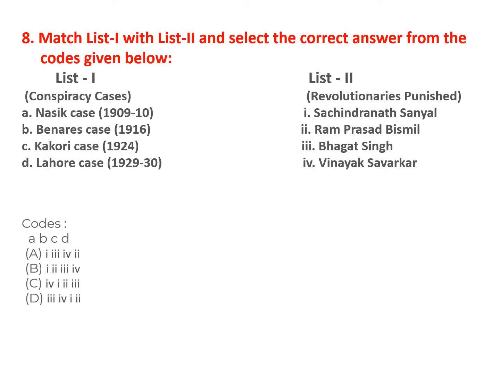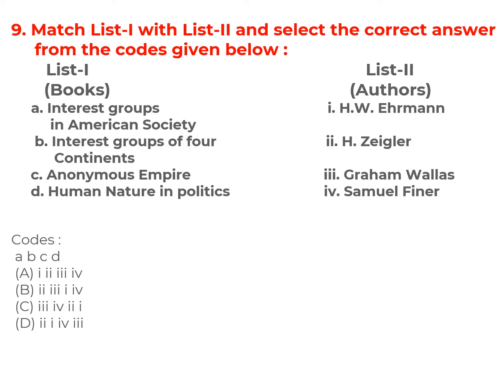Now conspiracy cases with revolutionary punished. This type of question is also very important for exam perspective. Often questions have been asked from this type of topic. Nasik case. Who was punished in Nasik case? Vinayak Savarkar. Banaras case. Sachindranath Sanyal was punished in this case. Kakori case. Ram Prasad Bismil. Lahore case. Bhagat Singh was punished in Lahore case. So the correct option for this question is option C. 4, 1, 2, 3.